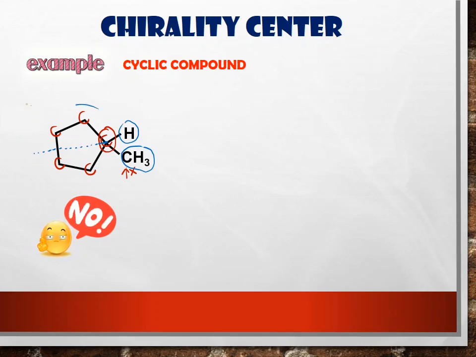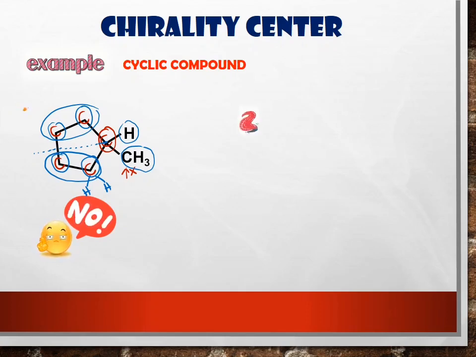So this side and this side are the same. So no chiral carbon here. And for these carbons, 1, 2, 3 and 4 carbons here, they are not chiral carbons because each carbon here is bonded to 2 hydrogen atoms. So, no chiral carbon for the first compound.